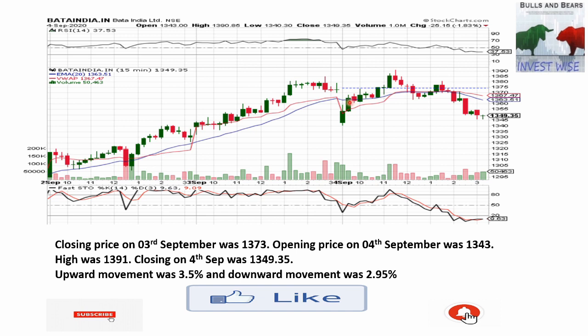So even if you bought here, the price was roughly about 1367 or so, 1370, and from here it went up to 1391, right? Now over here, if you see, like I said, the second most important thing after shadows and candles is the volume.